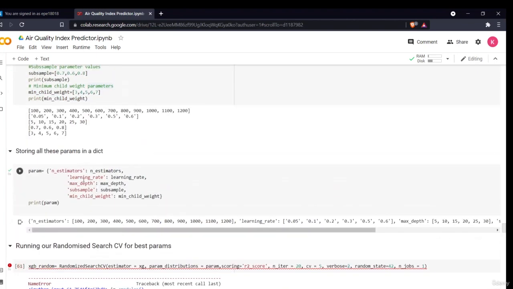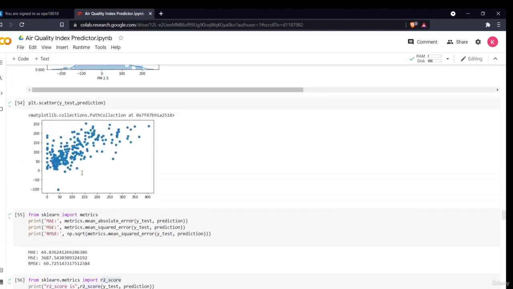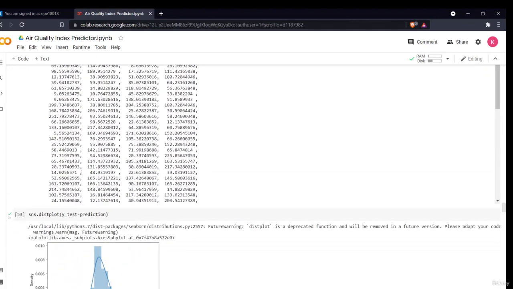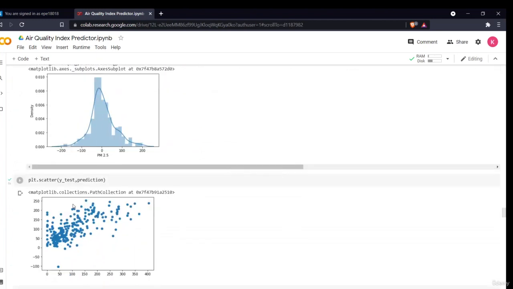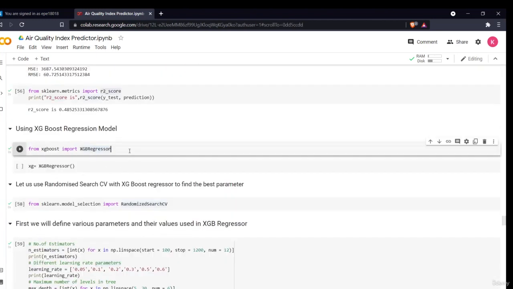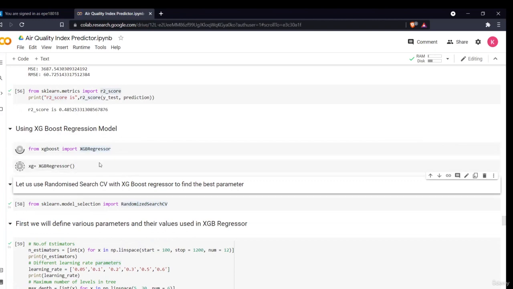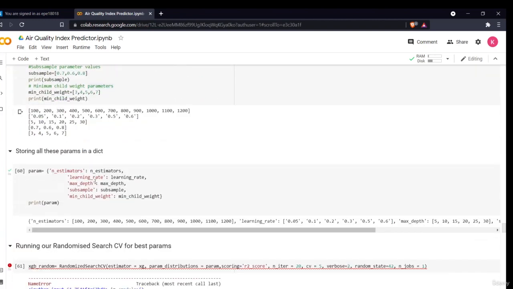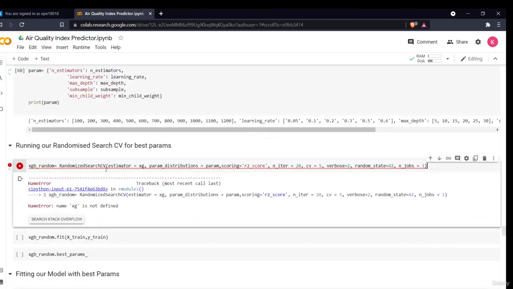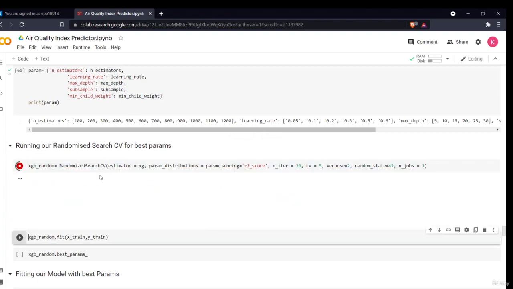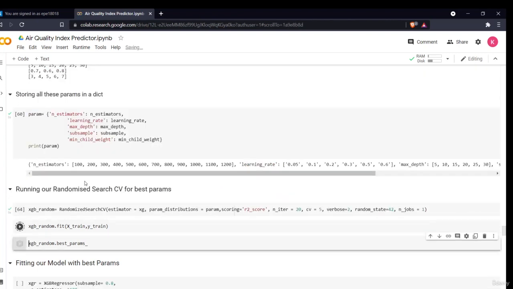Okay, XGB is not defined. I've not used it. I have not defined the XGB parameter. Okay, now what I'll do, I'll just fit it. Okay, this is my fitted model.